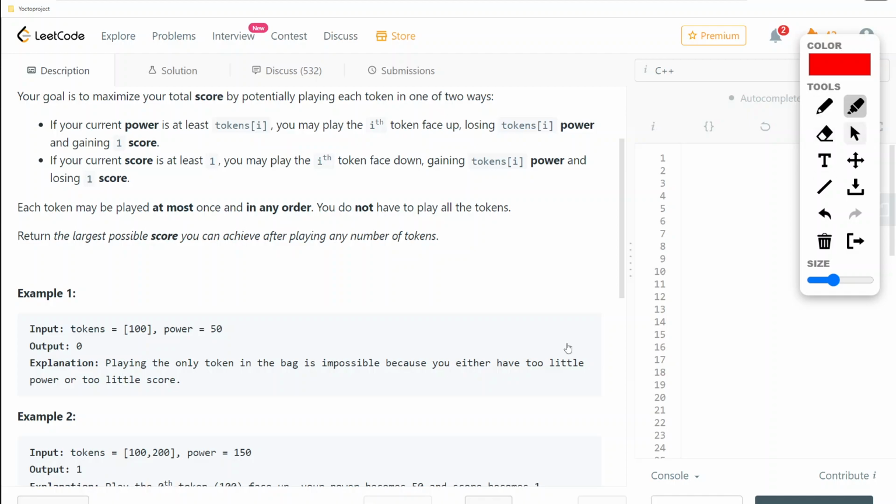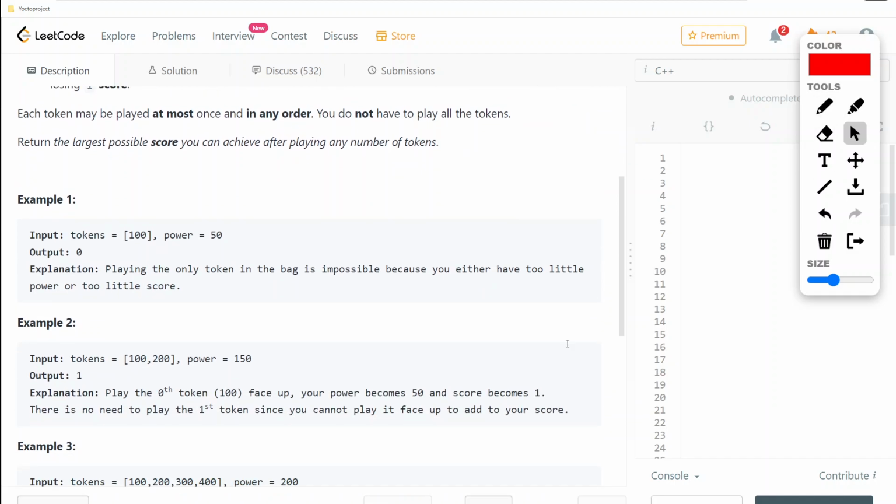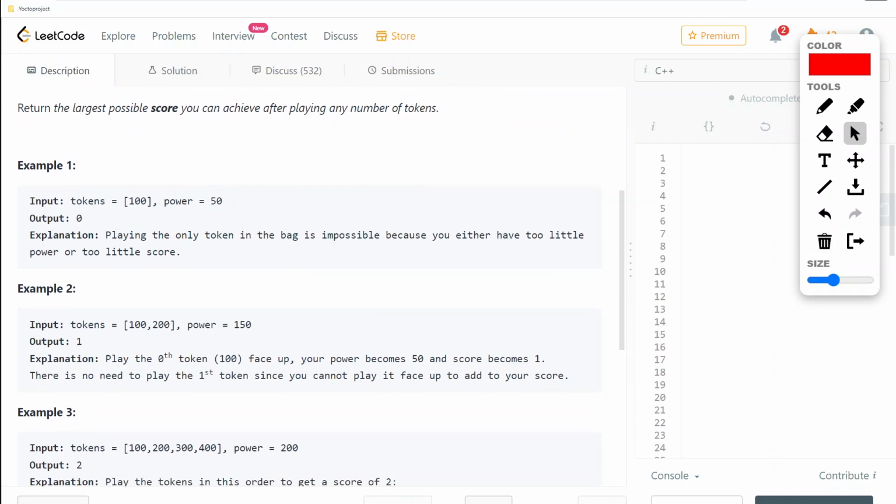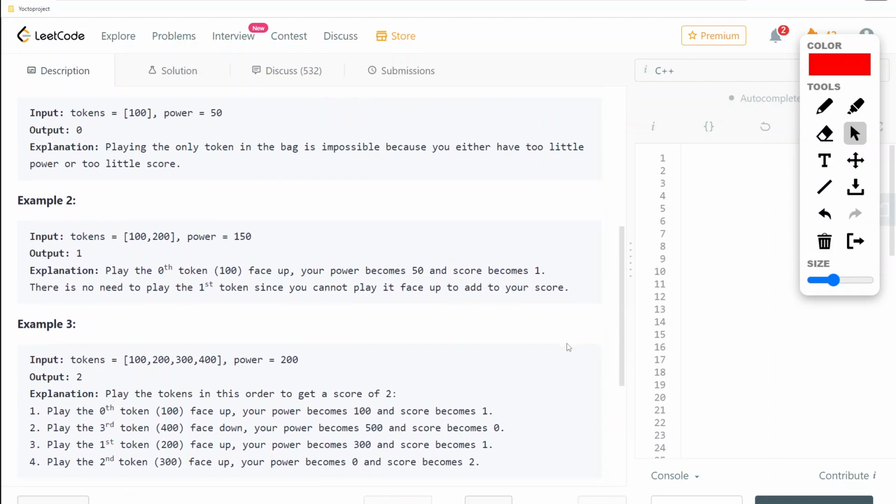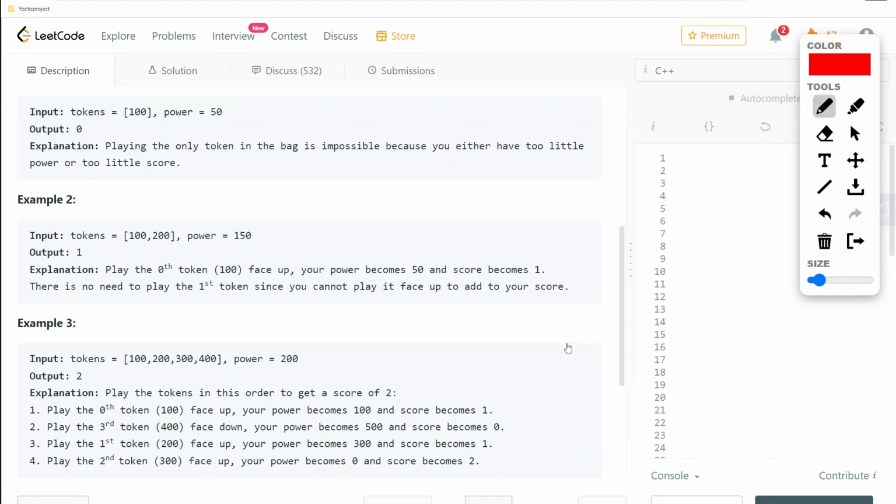There are so many conditions. I solved this question just a few minutes back only, and I just missed out the conditions. Okay, so this was all.